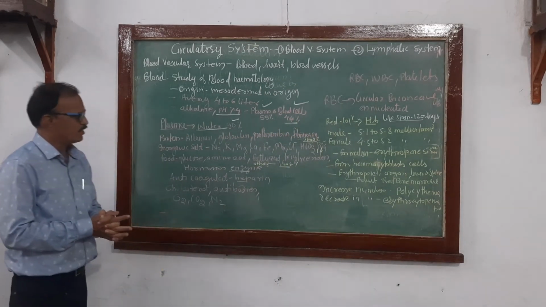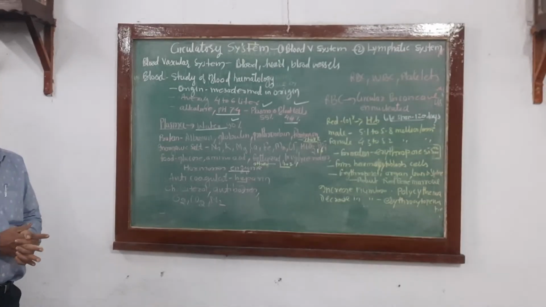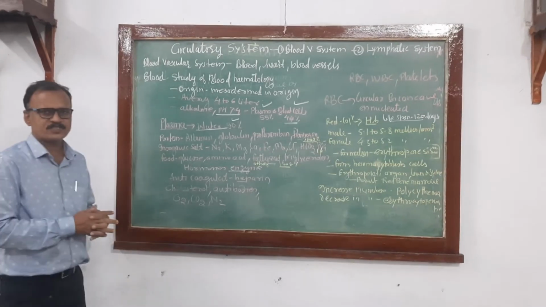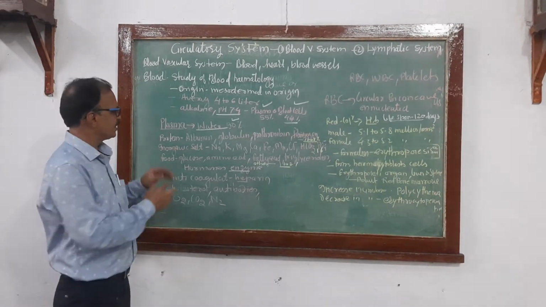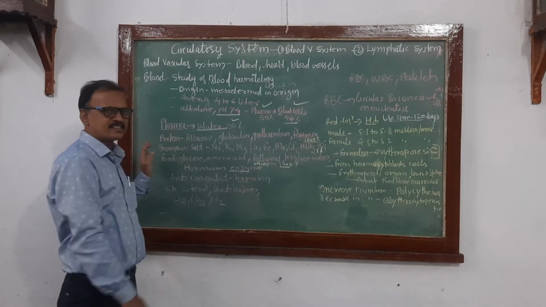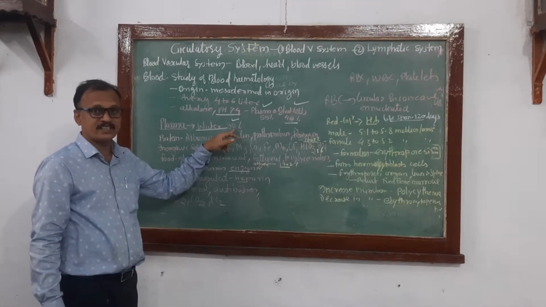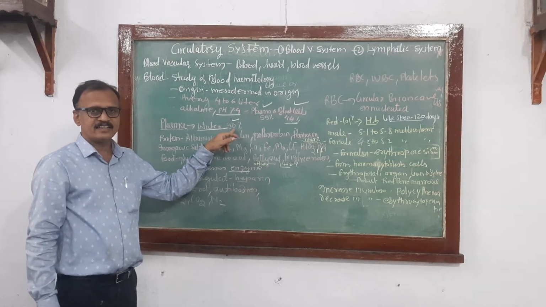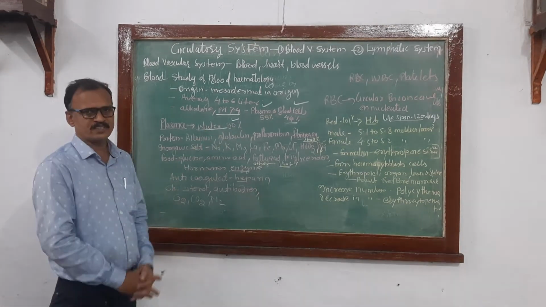Now see here, what about the plasma? Plasma is a straw colored fluid. It mainly consists of 90% water and 10% other constituents.